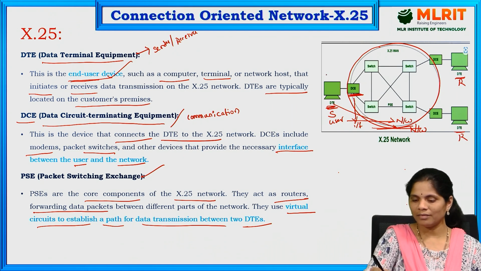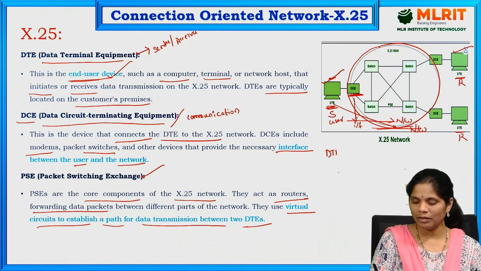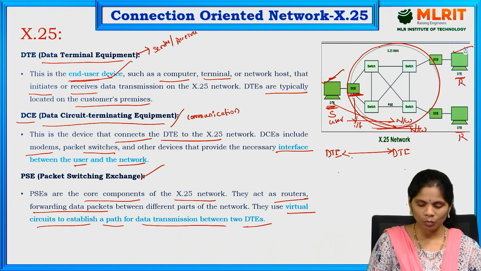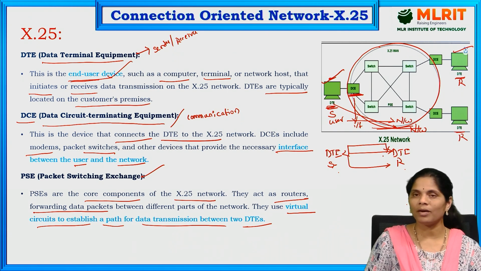Suppose here is one DTE, and here is another DTE. For transferring the data between these two DTEs, we are going to use the packet switching exchange. Suppose this is the sender and this is the receiver. For transferring this data from the sender to the receiver, there may be multiple routes.